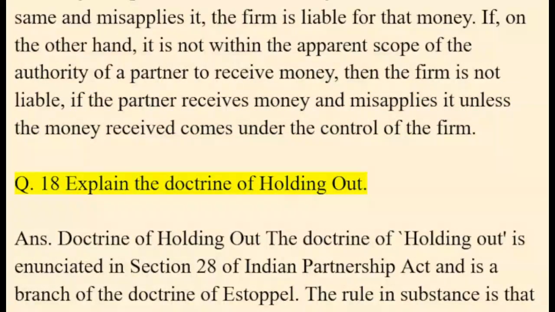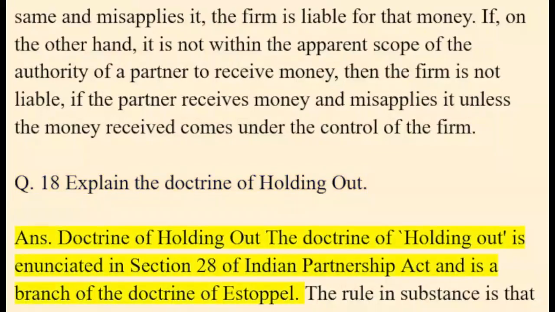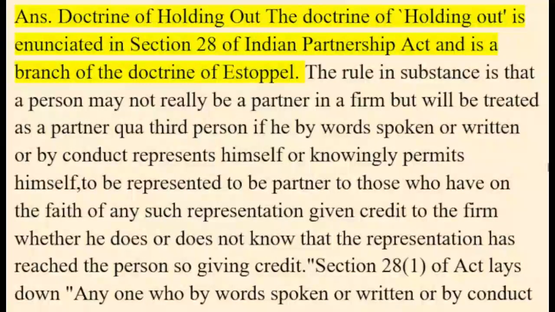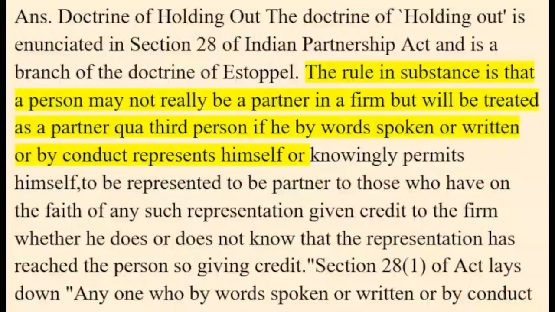Explain the doctrine of holding out. Answer: Doctrine of holding out. The doctrine of holding out is enunciated in Section 28 of the Indian Partnership Act and is a branch of the doctrine of estoppel. The rule in substance is that a person may not really be a partner in a firm